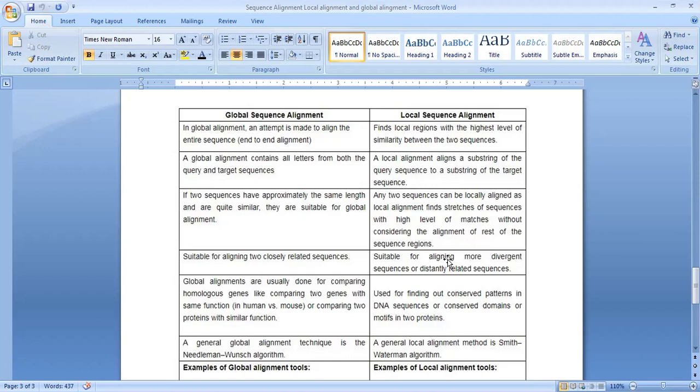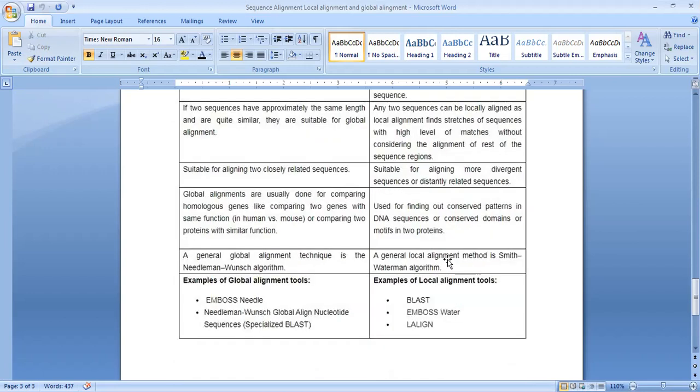Global alignment is suitable for aligning two closely related sequences, and local alignment is suitable for aligning more divergent or distantly related sequences. Global alignments are usually done for comparing homologous genes, like comparing two genes with the same function, such as human versus mouse, or comparing two proteins with similar function. They are used for finding conserved patterns in the DNA sequence, or conserved domains or motifs in two proteins.